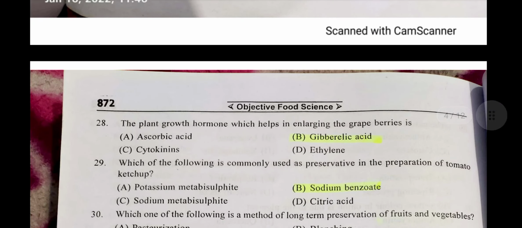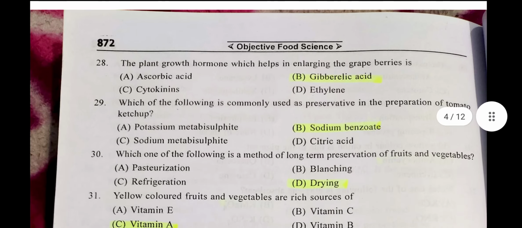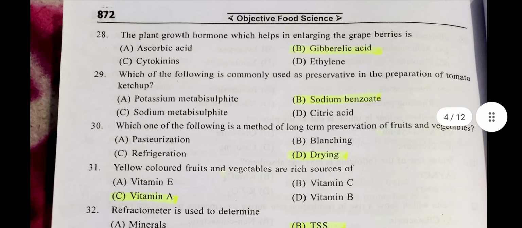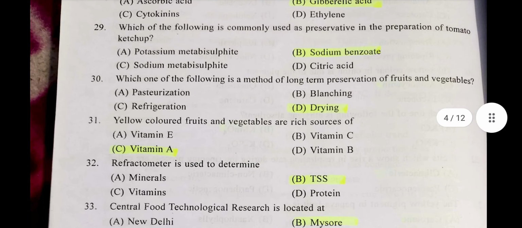Question number 28. The plant growth hormone which helps in enlarging the grape berries is gibberellic acid. Question number 29. Which of the following is commonly used as preservative in the preparation of tomato ketchup? Answer B, sodium benzoate. Question number 30. Which one of the following is a method of long-term preservation of fruit and vegetable? Answer: drying. Question number 31.